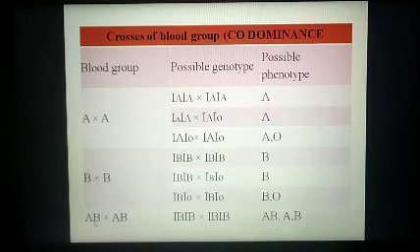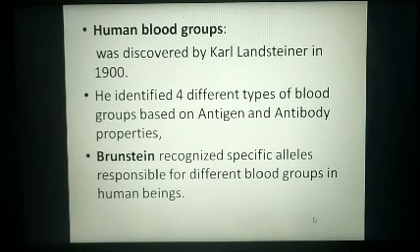When an AB group person marries an AB group person, father and mother both have AB group, then the children can have AB, A and B, all the three blood groups except O. There can never be O group.